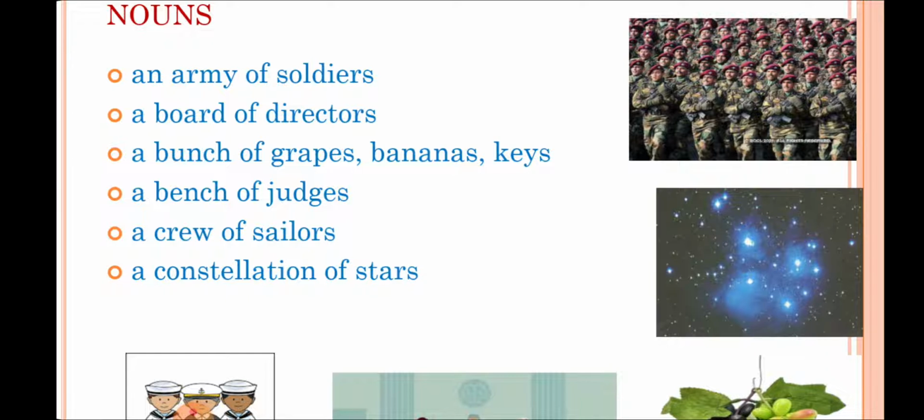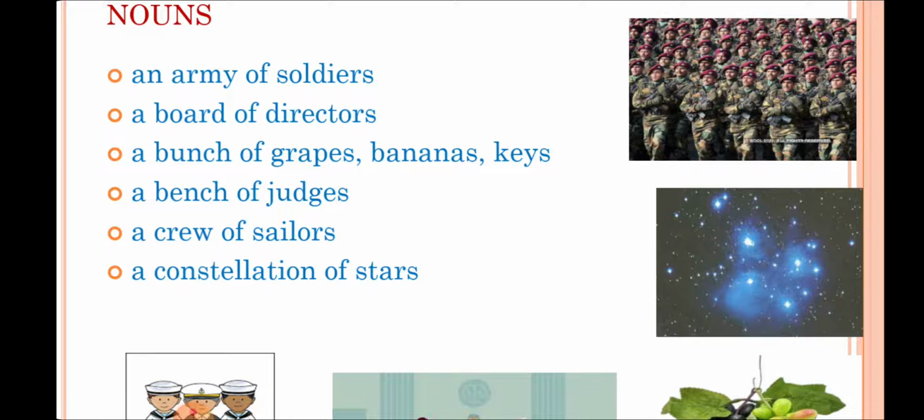When there is a meeting of directors, their group is termed as a board of directors. So they form a committee, and when they sit for a meeting, their group is termed as a board of directors.